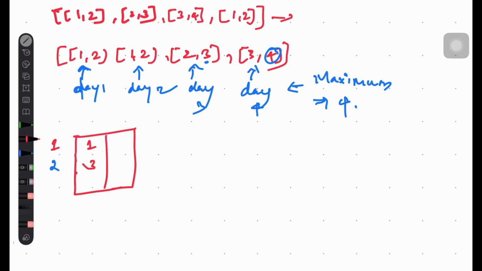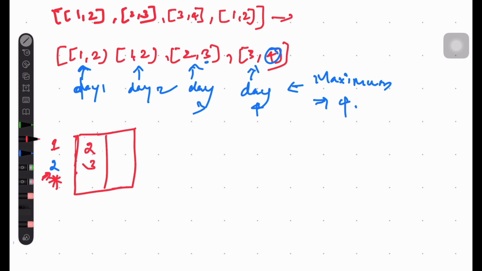So we should pop it out, because it can't be attended, since we have moved to day 2. If something is lesser than the current day, we should also remove it.